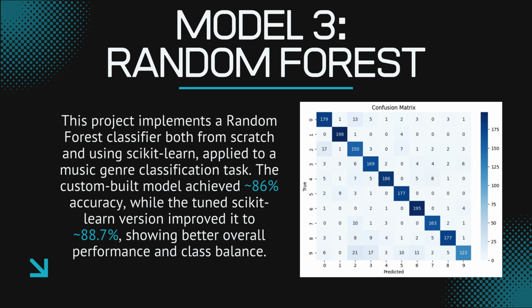Random forest worked better overall. Our custom model got 86% and scikit-learn pushed it to 88.7%. In the confusion matrix, most genres were well classified, especially metal and classical. However, pop and hip hop again showed some confusion, possibly due to the rhythmic features, which are harder to separate statistically. Random forest gave us a good trade-off between speed, accuracy, and interpretability.